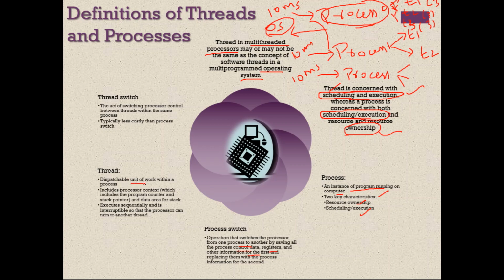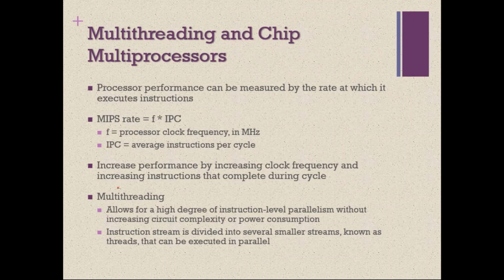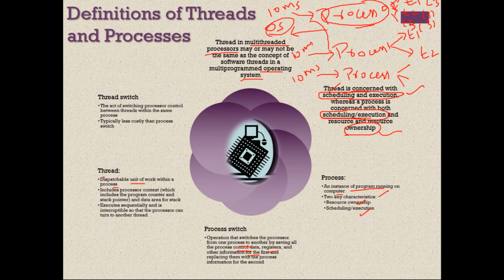Thread is a dispatchable unit of work within a process. This is another definition of thread. So we got three definitions of thread. Thread is a lightweight process. That is our original old definition. And here what we have discussed, instruction stream is divided into several smaller streams. These smaller streams are called as threads. Here there is another definition. A thread is a dispatchable unit of work within a process.